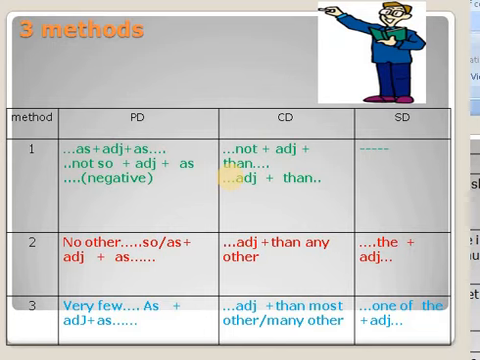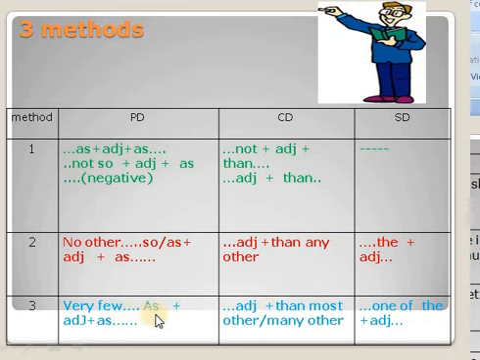Okay, let me give an example for this model. No other English poet is so great as Shakespeare. When you change this into comparative degree, Shakespeare is greater than any other poet. We have used any other. In superlative degree, Shakespeare is the greatest of all the English poets. The greatest. This is the change. Okay, let's go for third method. Very few.